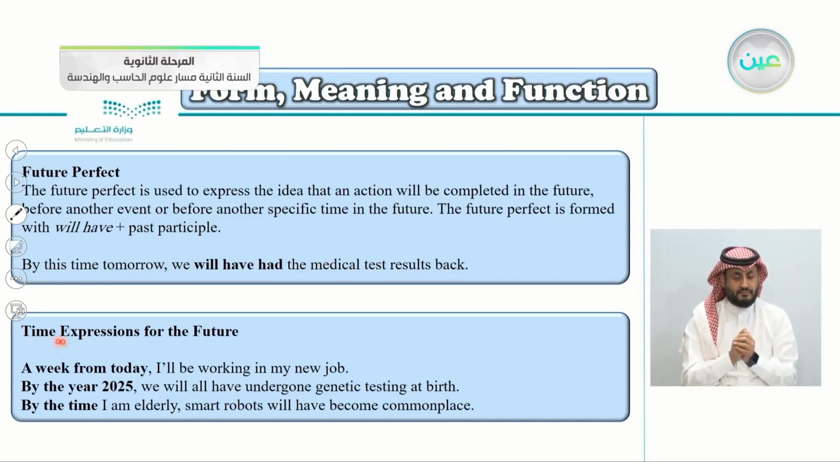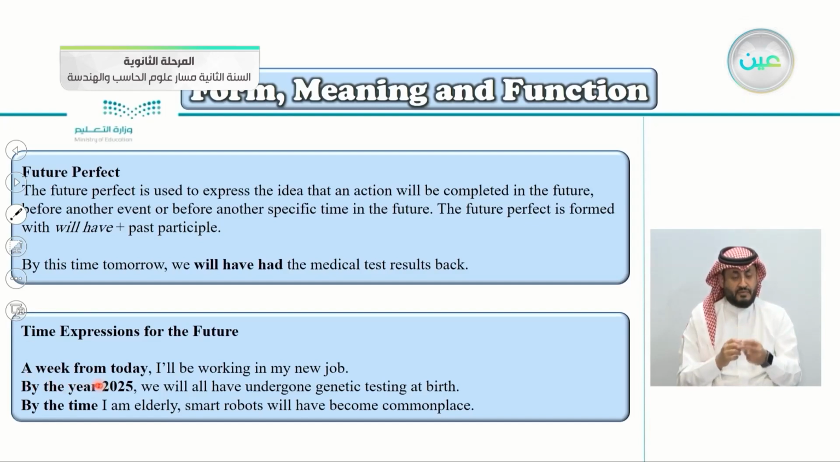Jumping on to time expressions for the future, to express time. But here we're talking about the future. A week from today, I'll be working in my new job. This is the future progressive, of course, but here we're focusing on the expression. A week from today, so count 7 days from today. A week from today. By the year 2025, we will all have undergone genetic testing at birth.